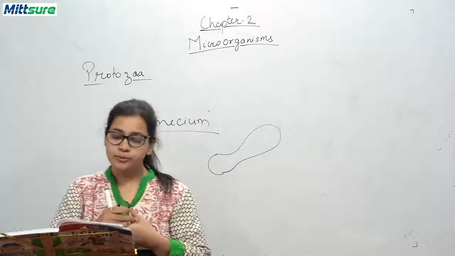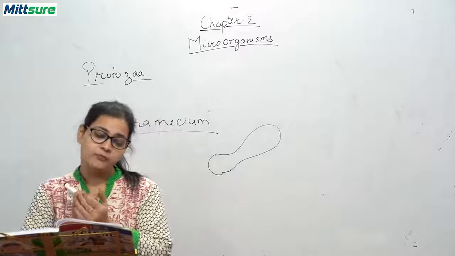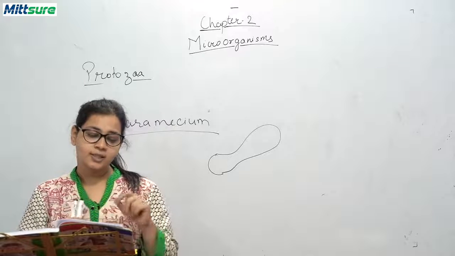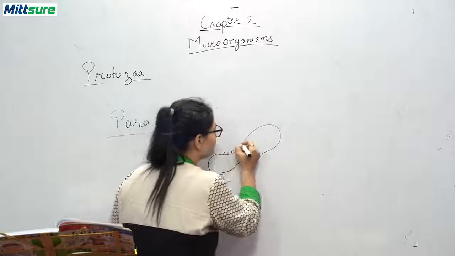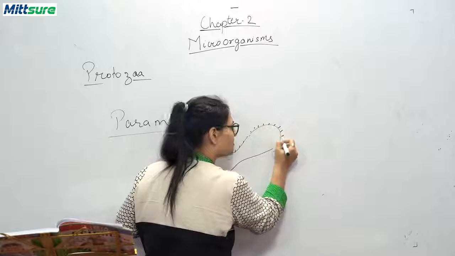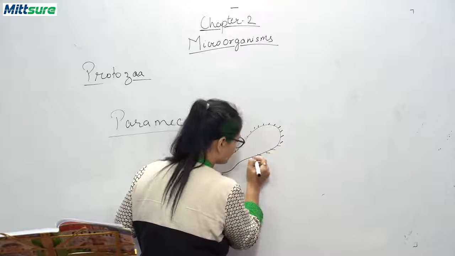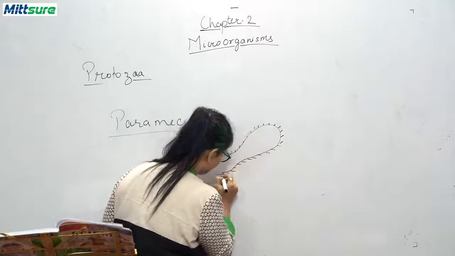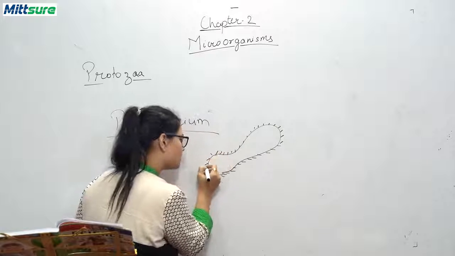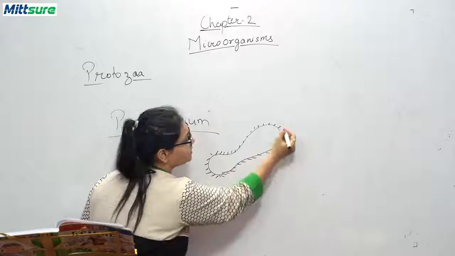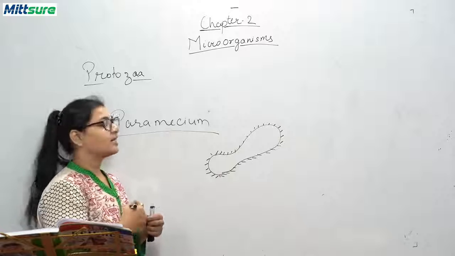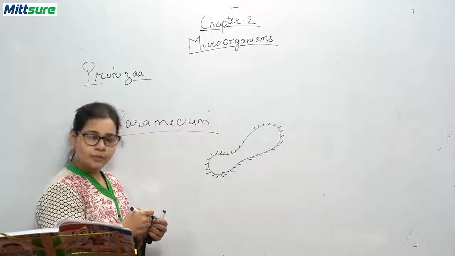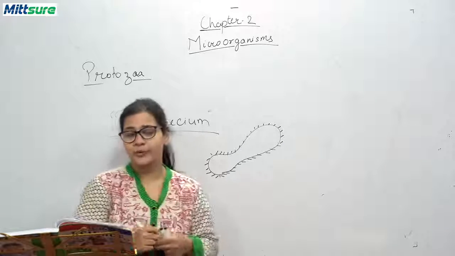Please refer to the books and see the image of Paramecium, and you can see the small structures. These finger-like structures are called cilia, which help in locomotion, that is movement, and catching of prey.